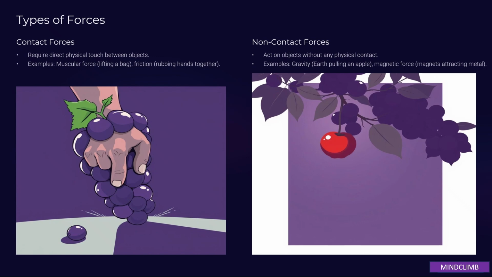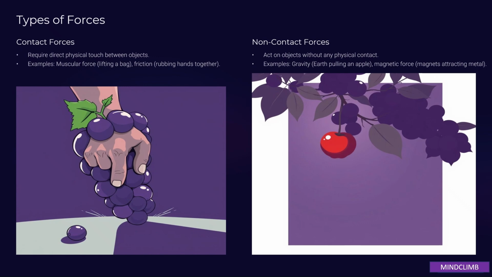Friction: this force acts on all moving objects, always in the direction opposite to their motion. It arises due to contact between surfaces. Examples include a rolling ball slowing down or a bicycle coming to a stop after pedaling ceases. Friction is responsible for changing the state of motion of objects in these scenarios, even when no other force appears to be acting. Next type of force is non-contact forces.